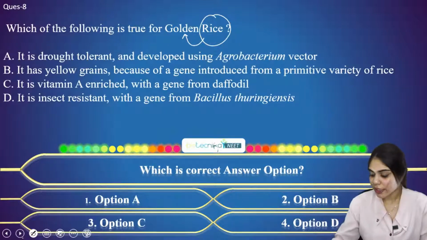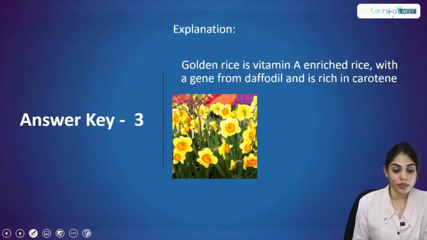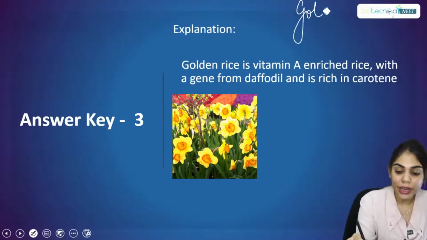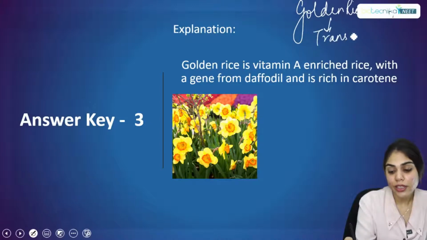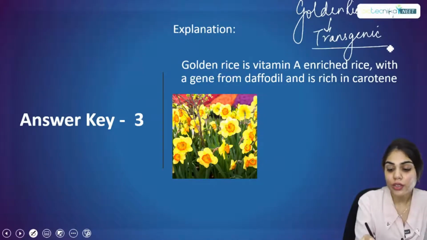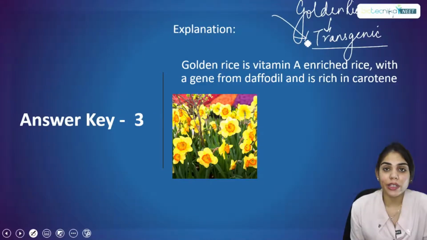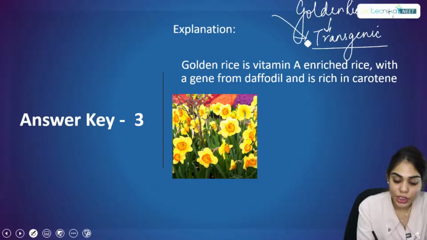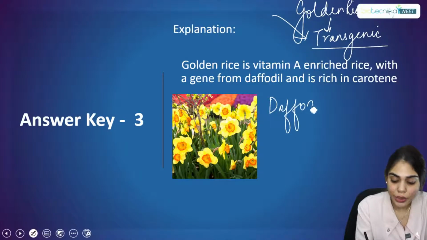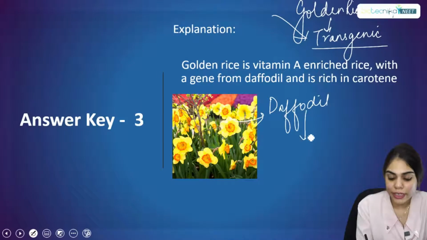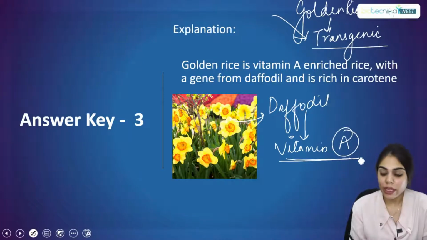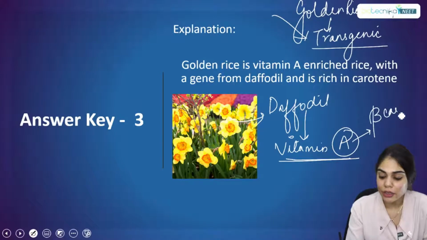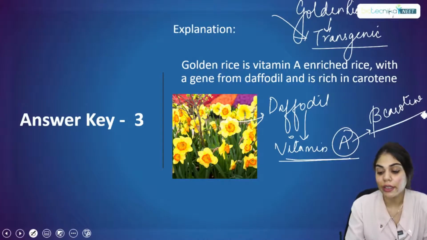C. Genetic engineering. So now let's see what is the correct option for this question. We all know that golden rice is a transgenic crop. How transgenic? Because here we are going to insert a foreign gene. The gene that we are going to insert from outside is the gene from the daffodil flower. So here you can see the daffodil. From here we are taking a gene and inserting it into the rice plant, making it transgenic. And this vitamin A, beta carotene, is what is responsible for the golden color of the rice.